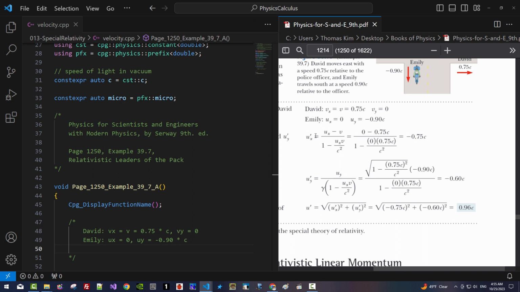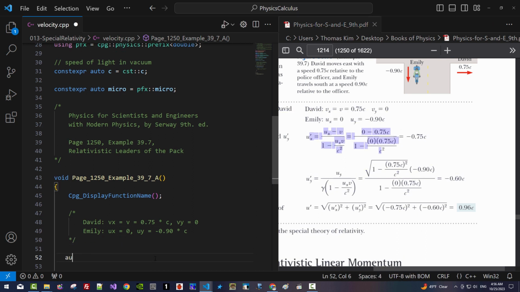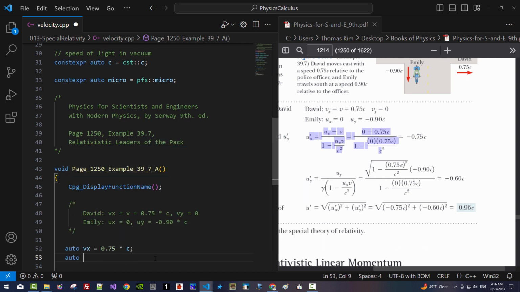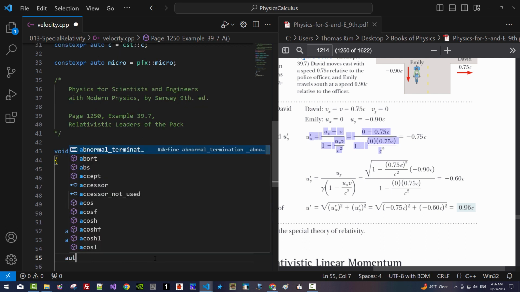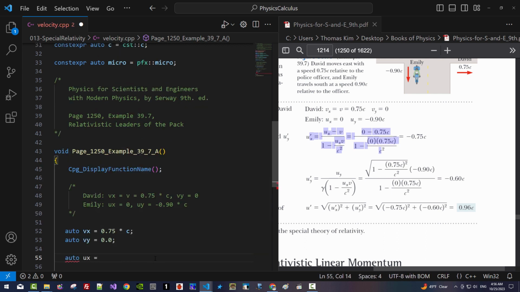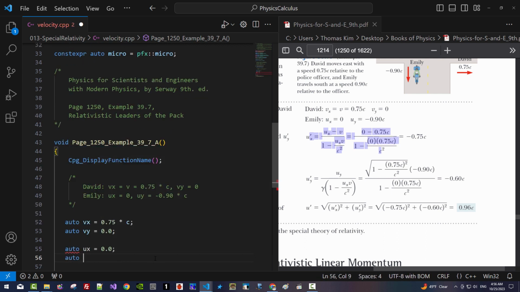We have to apply these formulas. Now here, auto Vx 0.75 times c, auto Vy 0.0, auto Ux 0.0, auto Uy negative 0.9 times c.